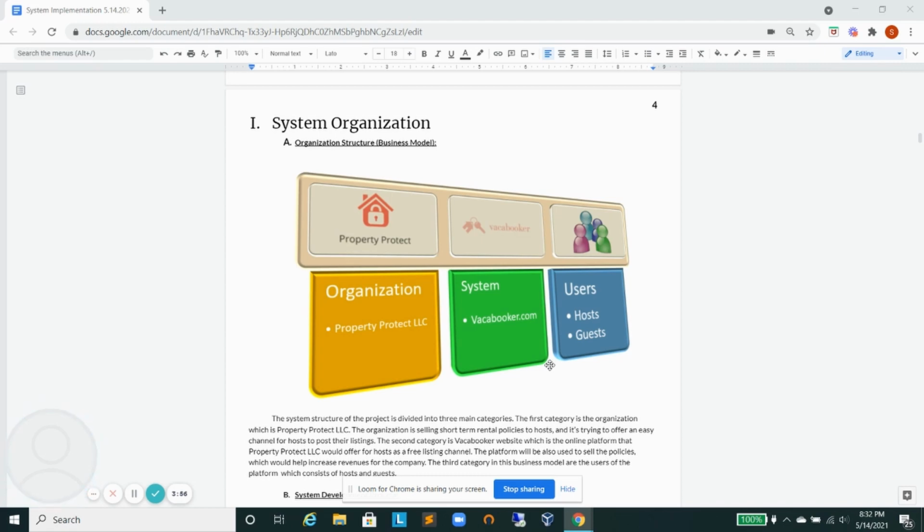It allows the host to create accounts and post their listings, and Property Protect will be charging them the policy fees, and that's how they get their revenues from this platform. The other category is the users, which consist of the hosts and the guests, in addition to the owner or the administrator of the platform.